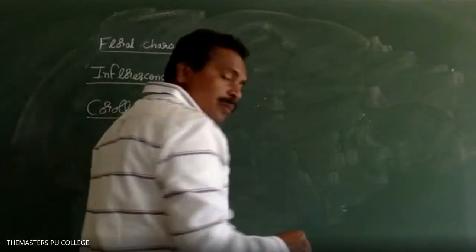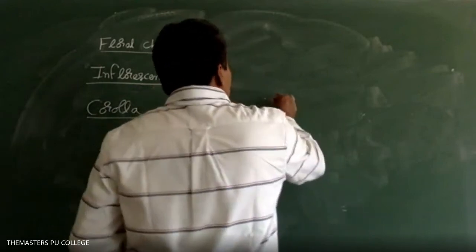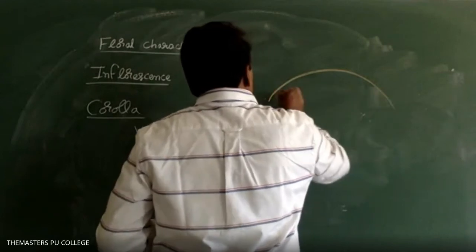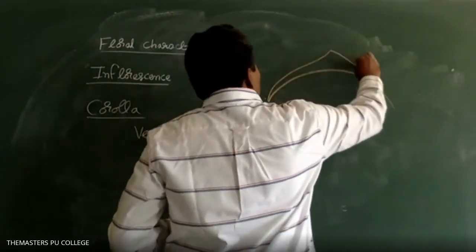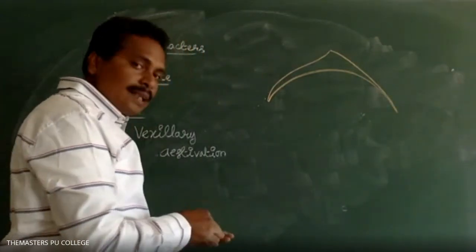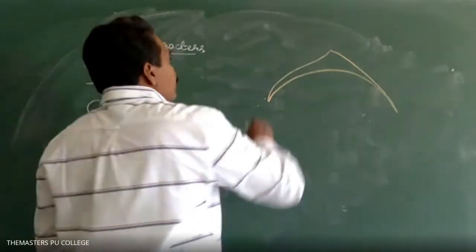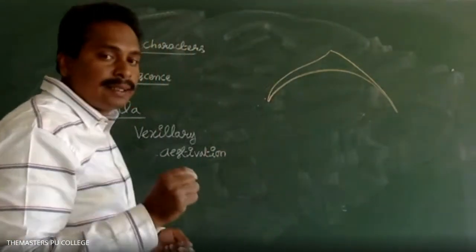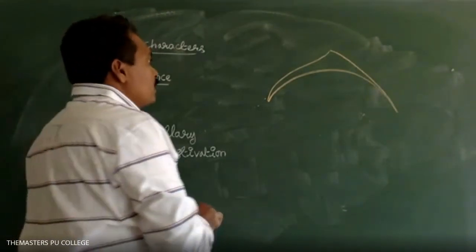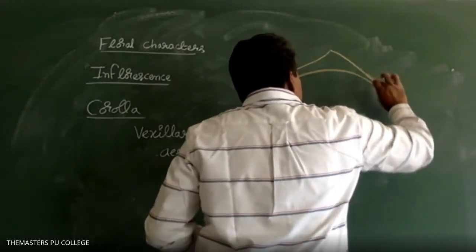Among the 5 petals, one of the petals is large in size, located towards the posterior side of the flower. Already highlighted about that, vexillary estivation. Vexillary is one type of the estivation.